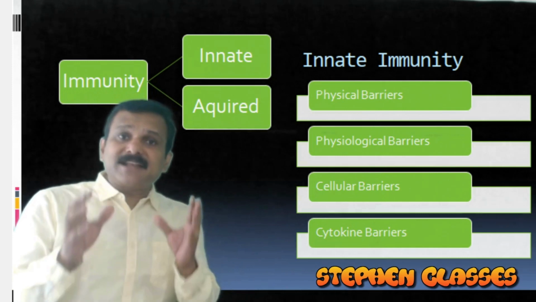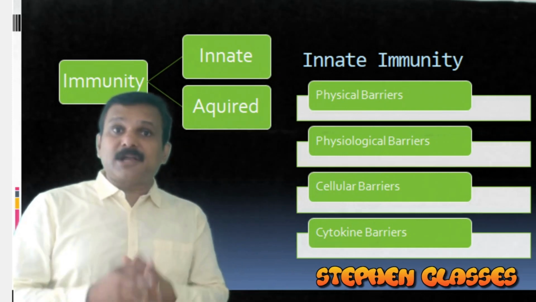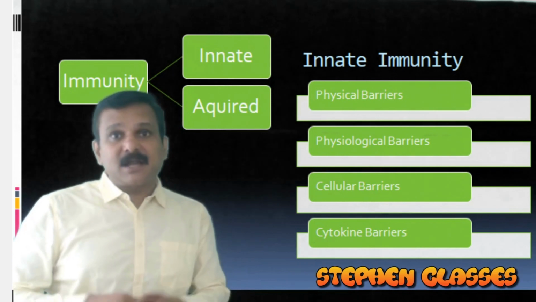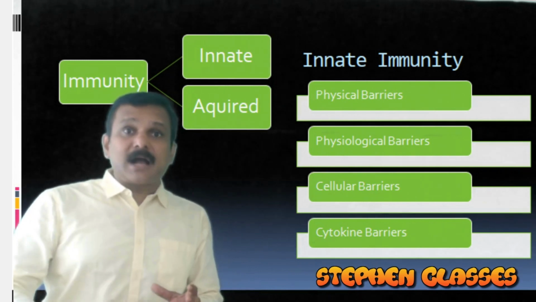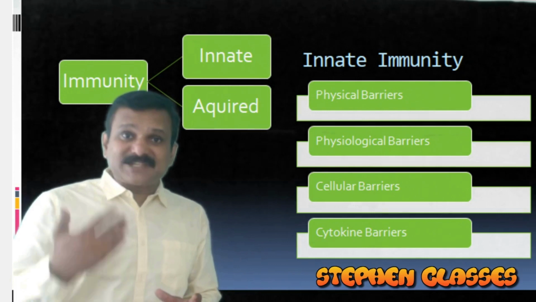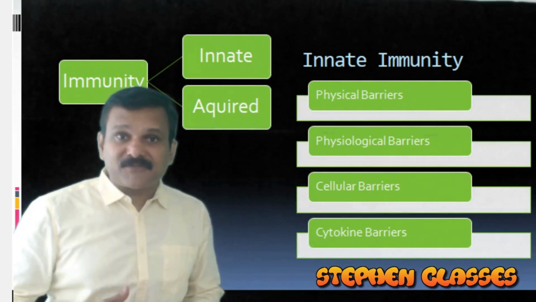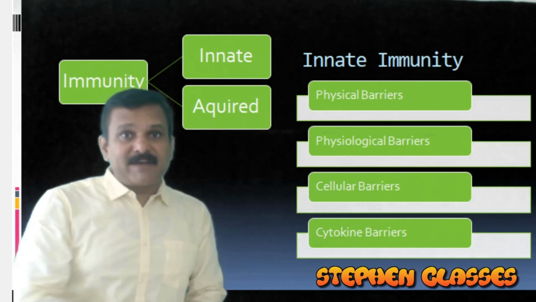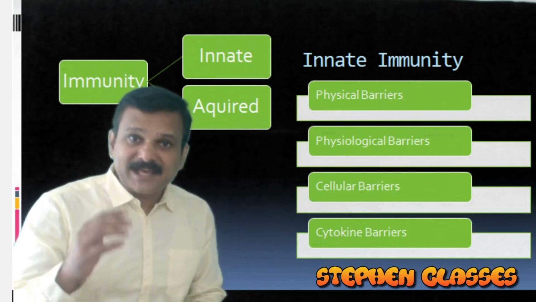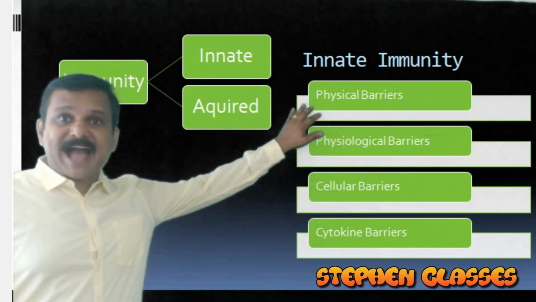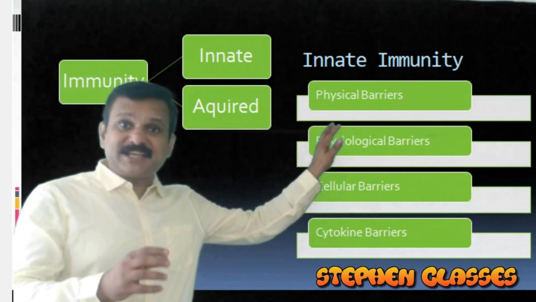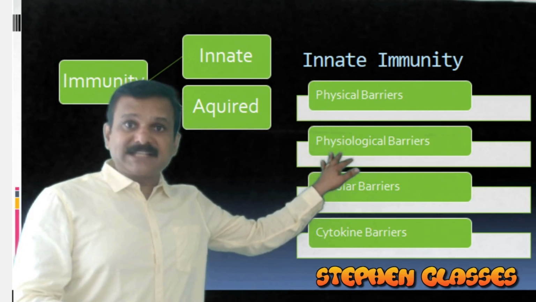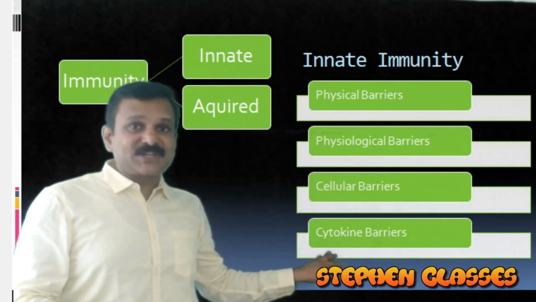The immunity that we attain by birth or by genetic makeup of an individual is called innate immunity. Whereas acquired immunity we attain after birth by interacting with antigens in the due course of life. So innate immunity is non-specific, whereas acquired immunity is highly specific. Innate immunity is attained by a set of barriers: physical, physiological, cellular and cytokine.